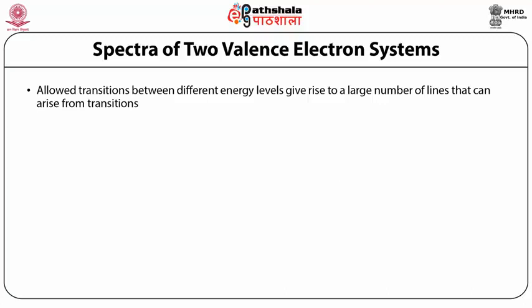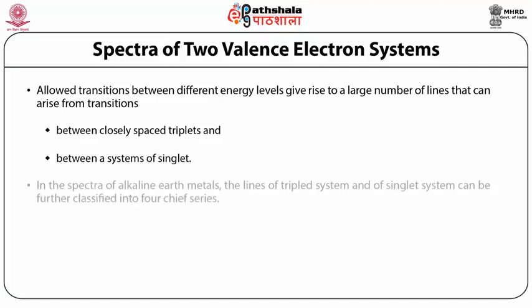Allowed transitions between different energy levels give rise to a large number of lines that can arise from transitions between closely spaced triplets and between systems of singlets. In the spectra of alkaline earth metals, the lines of the triplet system and of the singlet system can be further classified into four chief series. The four series are the principal series, sharp series, diffuse series, and fundamental series.